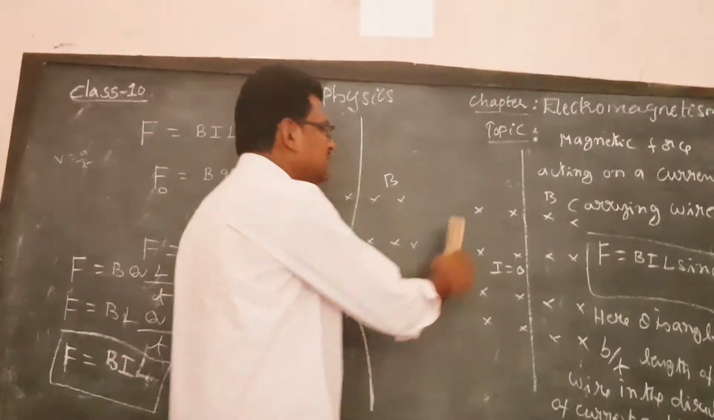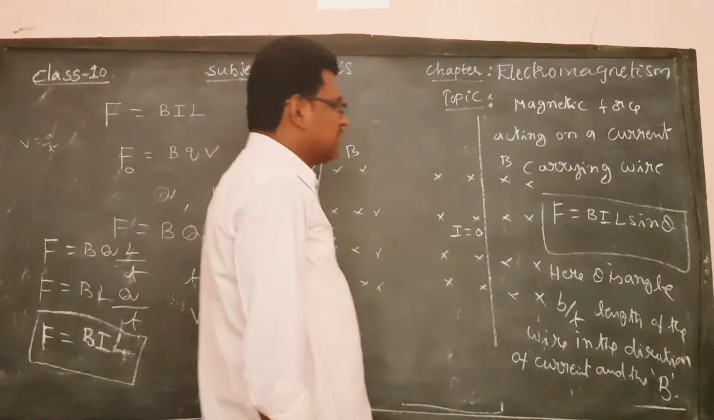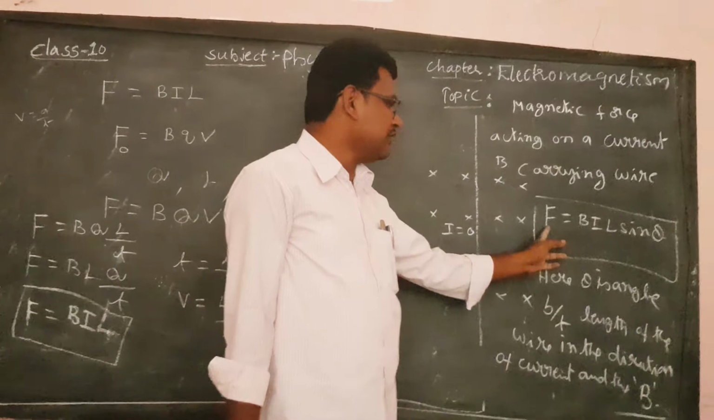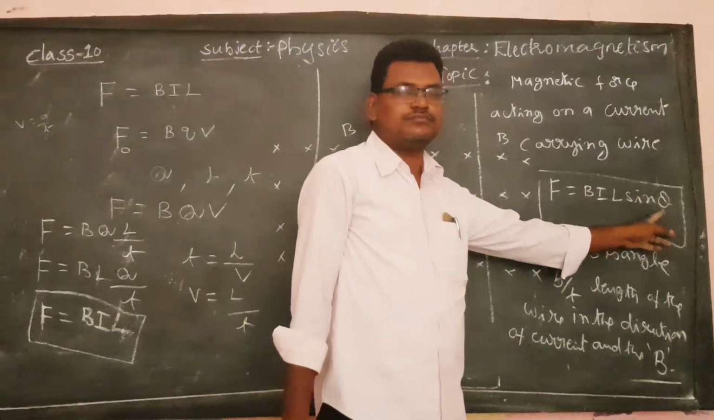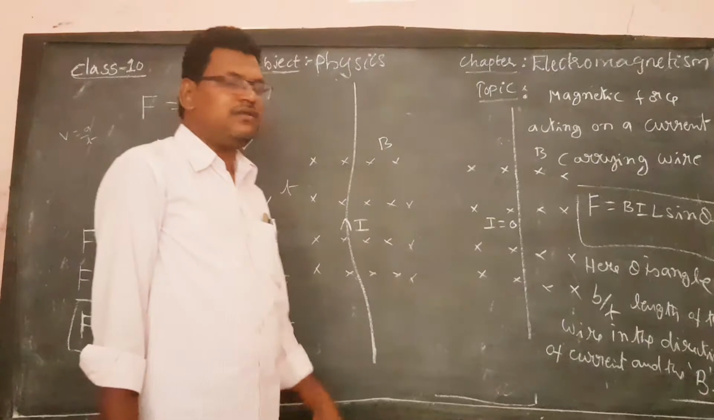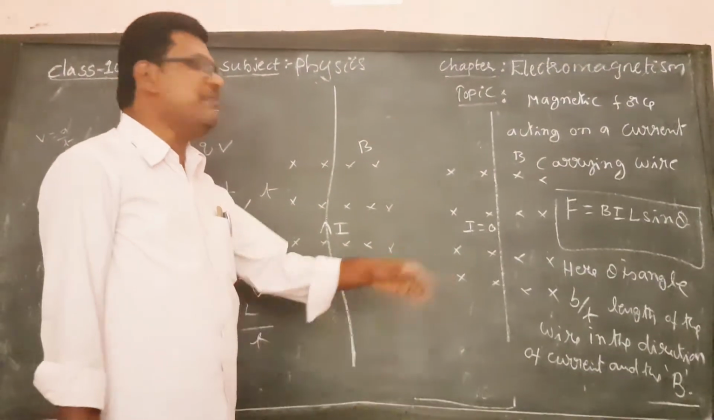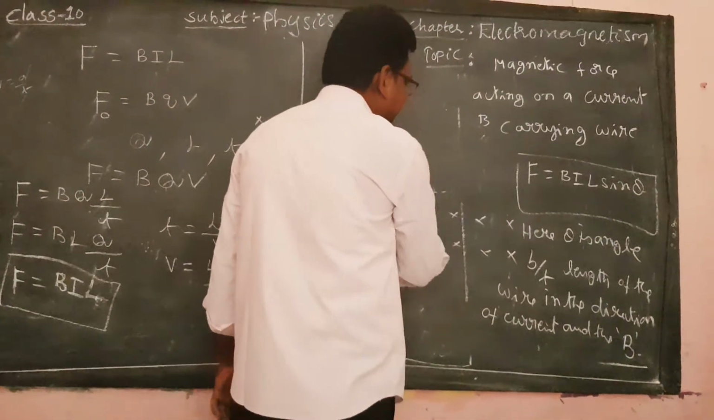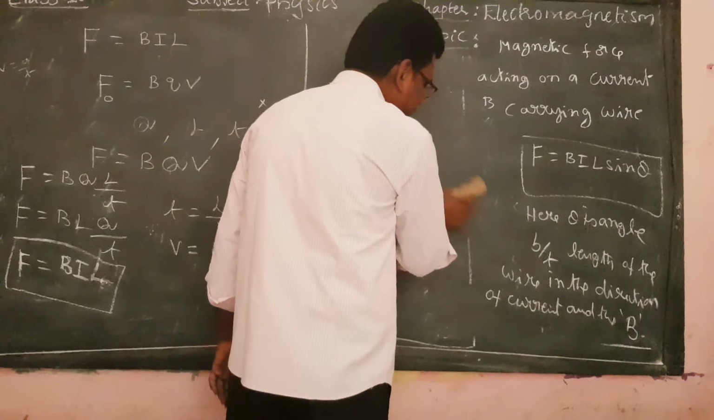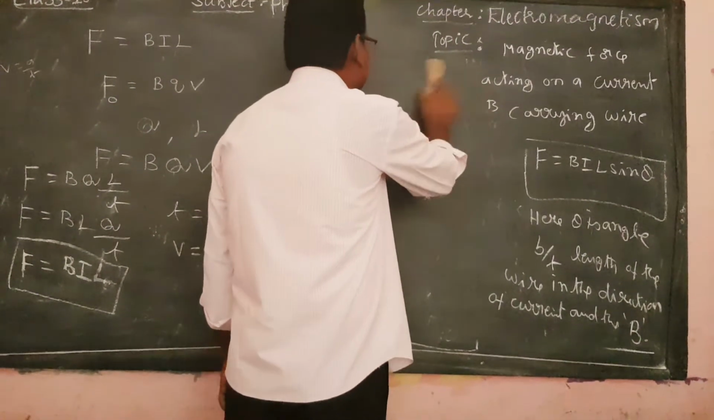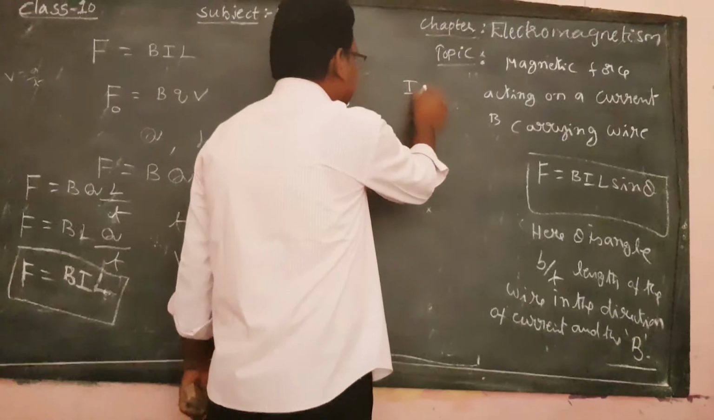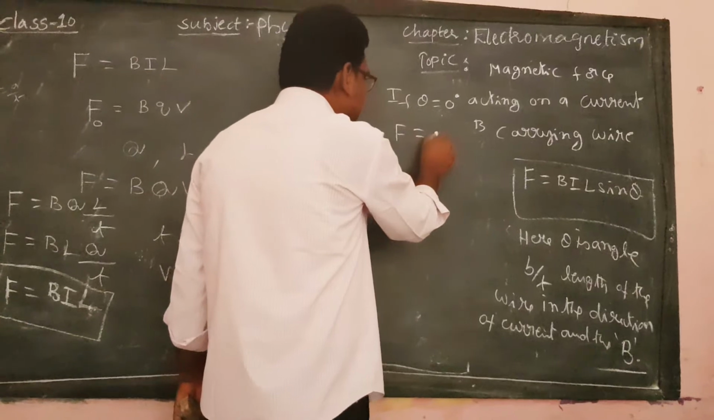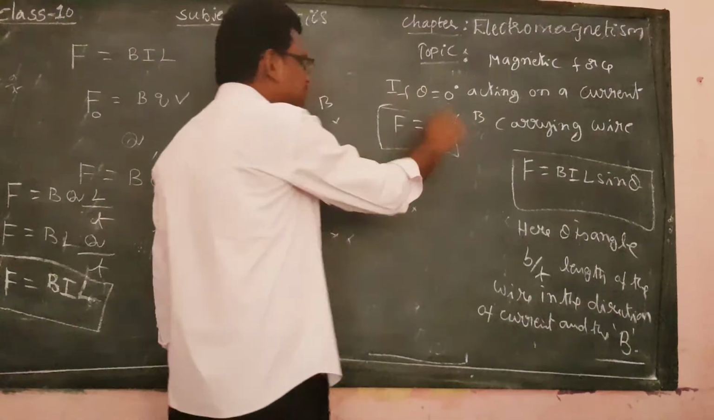Suppose there is no flow of current, then the magnetic force is 0. Suppose theta is equal to 0, that means both the magnetic field and the current carrying wire are parallel. If both are parallel, then the angle between them, theta, is equal to 0 degrees, and the magnetic force F is equal to 0.